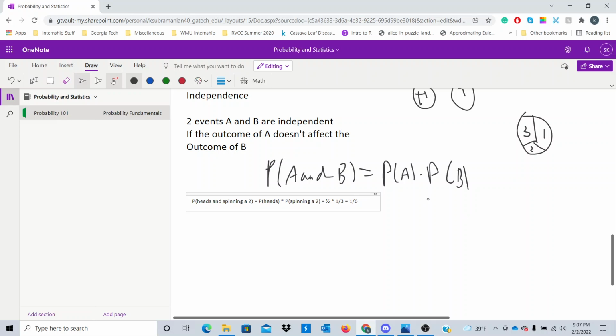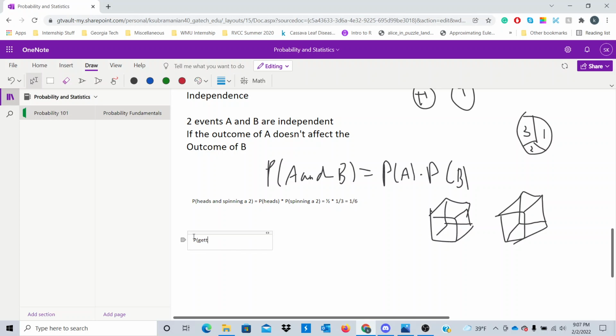Another prominent example of independent events is rolling two six-sided dice. If you are rolling two dice, you could view those as independent, because the outcome I get on one die shouldn't affect what I get on the second die. And we're going to assume for the sake of simplicity that the dice are completely fair. So assuming this six-sided die representation, what's the probability of getting a 1 on the first roll and getting an odd number on the second roll?